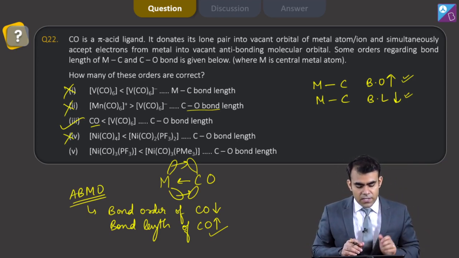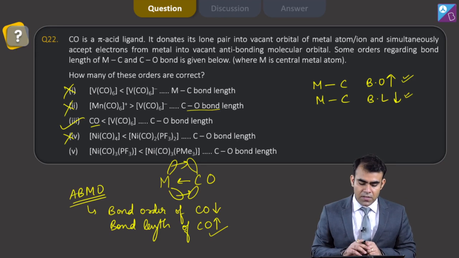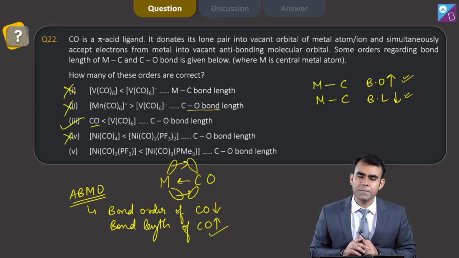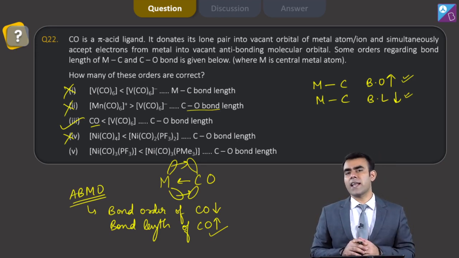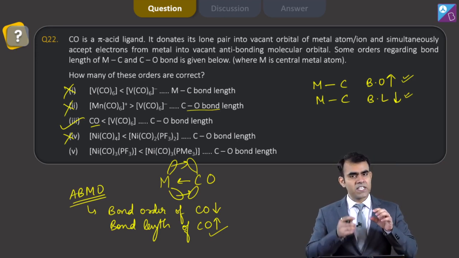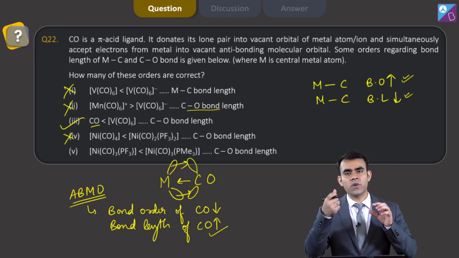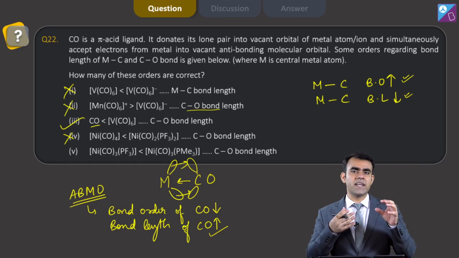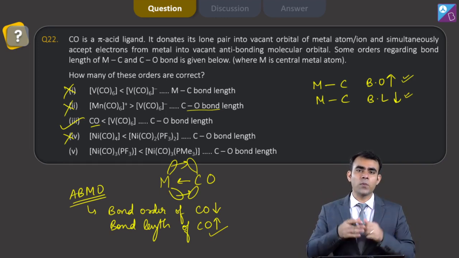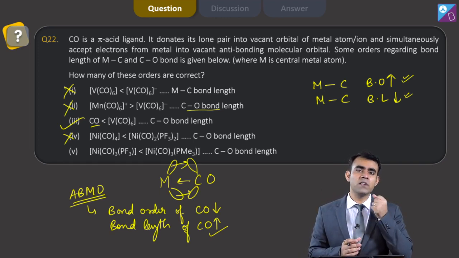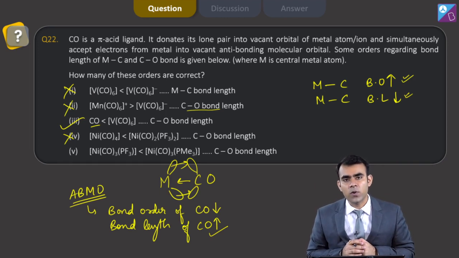Now in the last case we have Ni(CO)3PF3 and Ni(CO)3PMe3. Now if I ask you which is a better electron acceptor, a group which is attached with a highly electronegative atom like fluorine, or the one which is attached with an electron donating group like Me? Obviously the one which is attached with highly electronegative atoms.